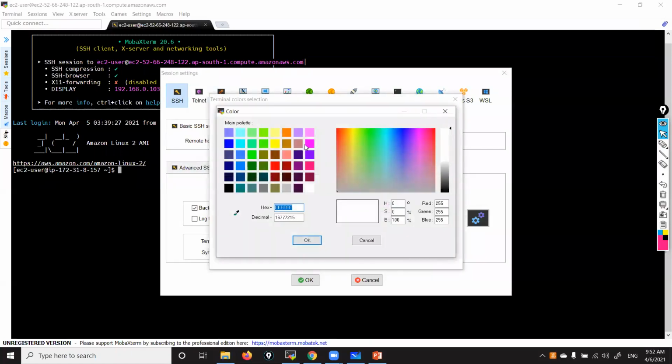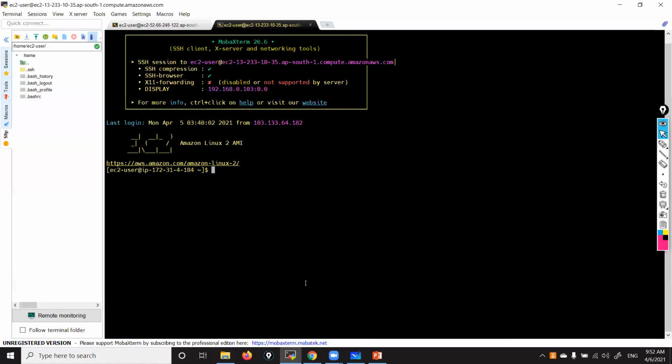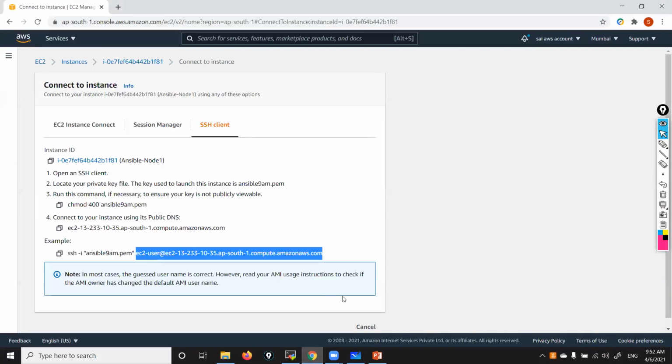Foreground, I'll make it yellow. And node 2.